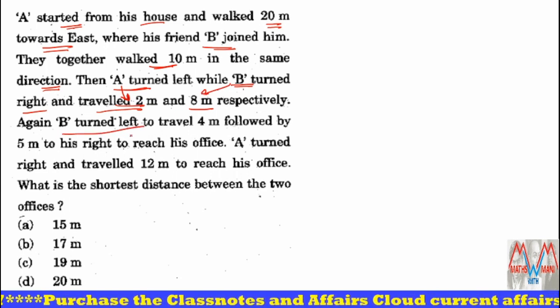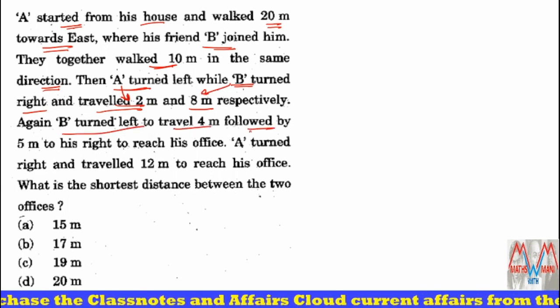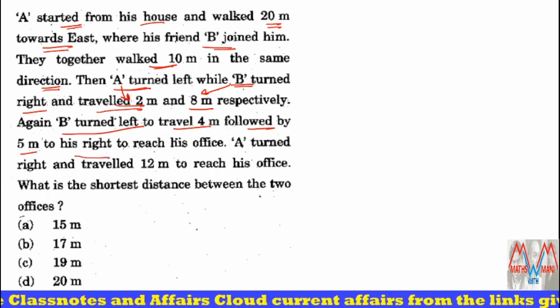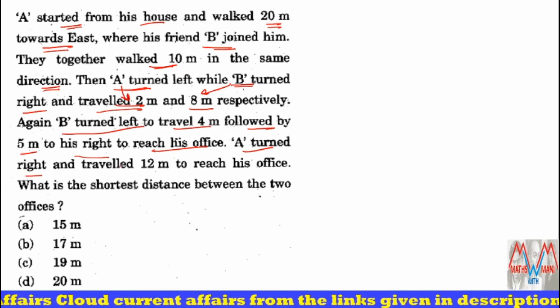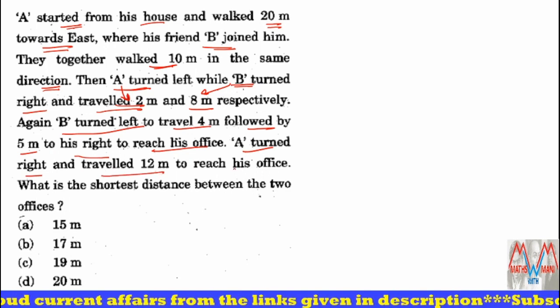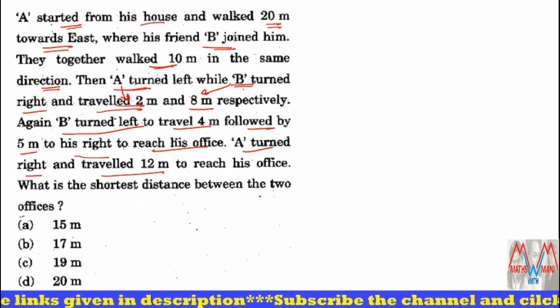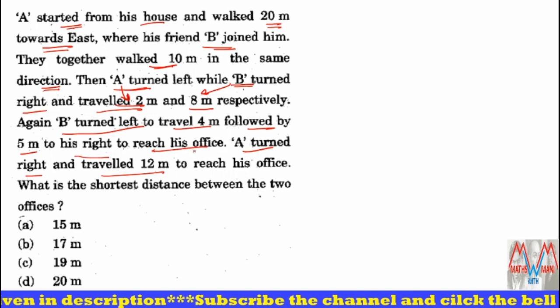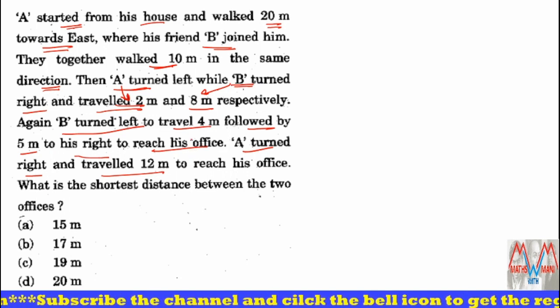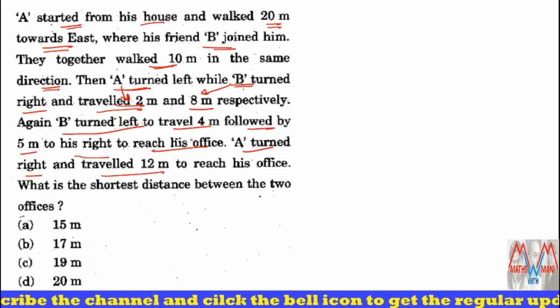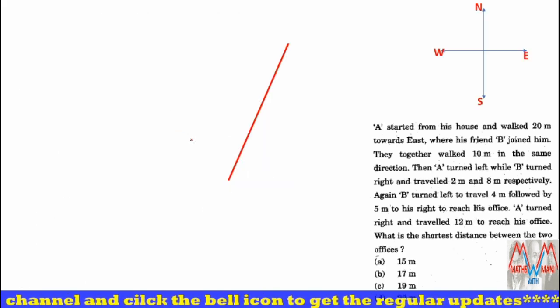Again B turned left to travel 4 meters followed by 5 meters to his right to reach his office. A turned right and traveled 12 meters to reach his office. Then what is the shortest distance between the two offices? This is the question. So whenever these type of questions come, you have to draw the flow chart.